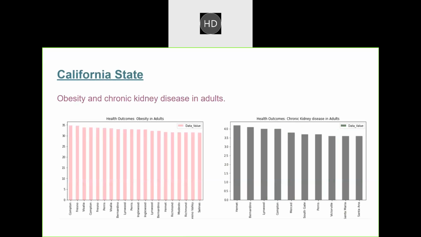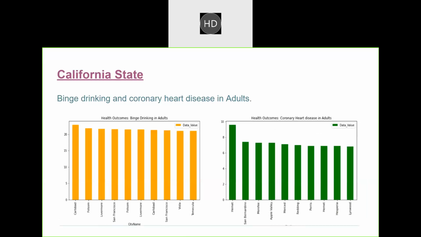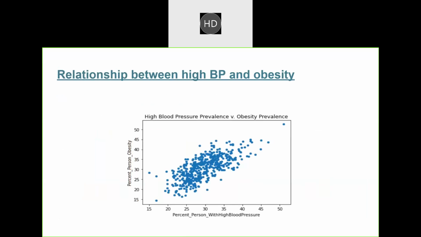The next slide shows the graphs for California state, and these graphs are for obesity and chronic kidney diseases in adults. And the next slide is about binge drinking and coronary heart diseases in adults in California state. Next slide. And this is a scatter plot we have plotted to show the relationship between high blood pressure and obesity throughout the data set.